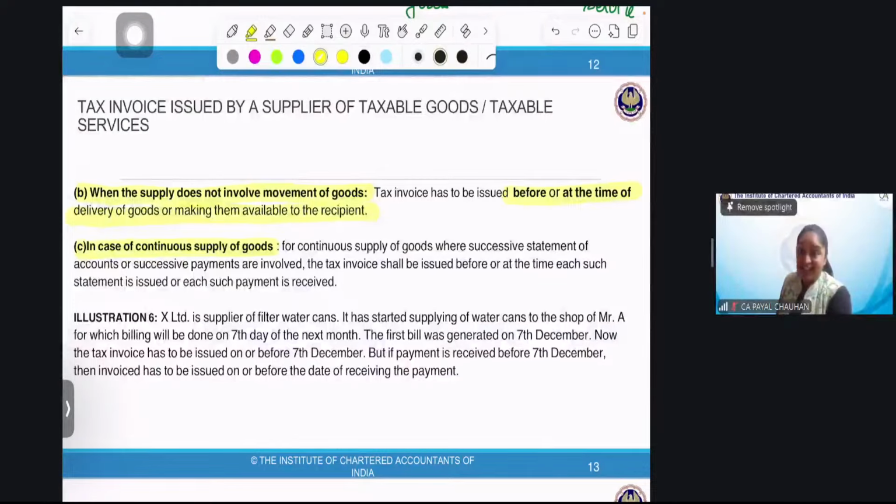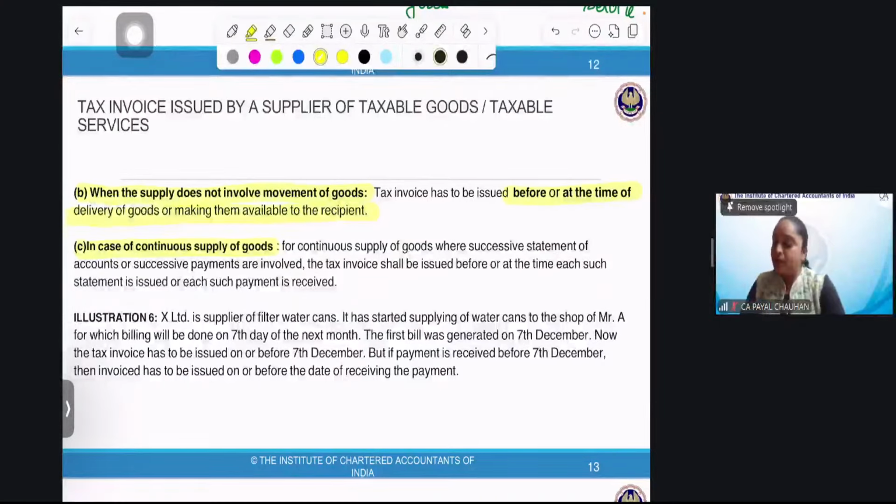Yes, electricity is a good, capable of being stored also, right? You people store also. Yes, electricity is a good. Is that not a continuous supply of good? Tell me, electricity is on continuous basis? Perfect. In that case, we are talking about that case. The example is electricity, right?